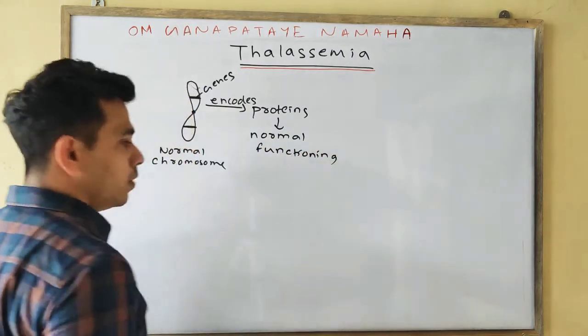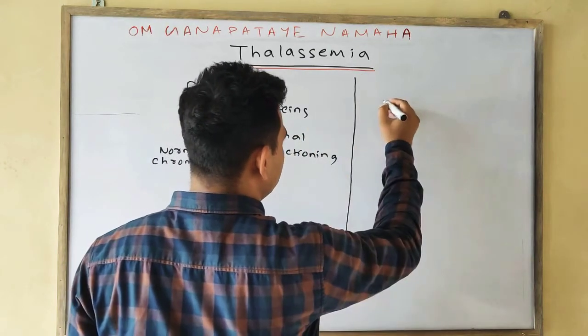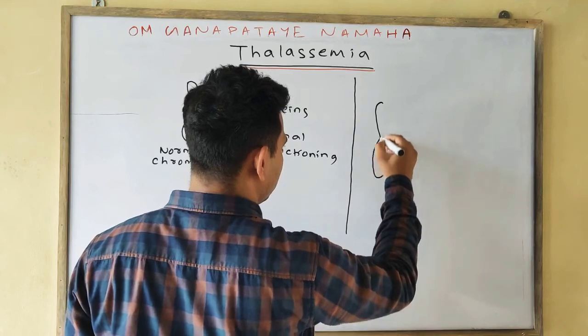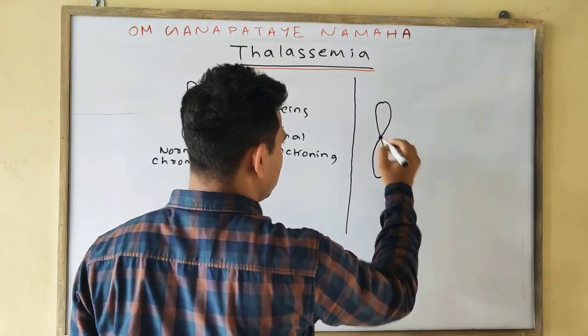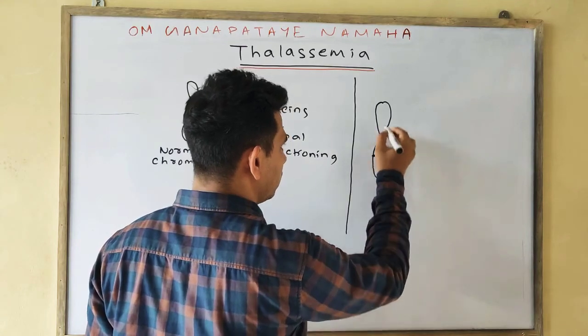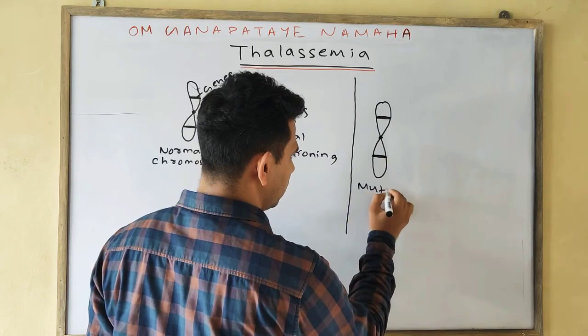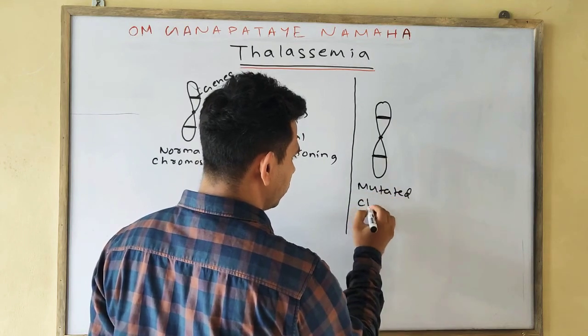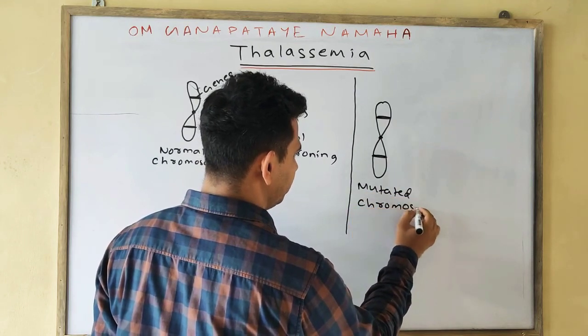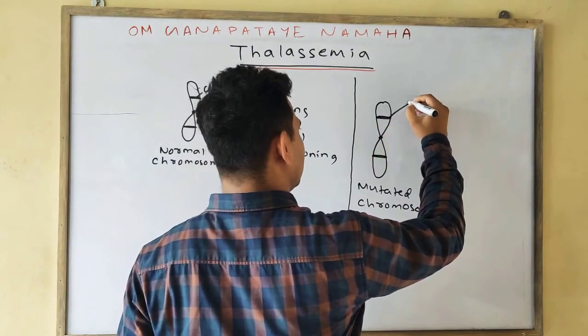Suppose this chromosome is mutated. This one is your mutated chromosome. Now these genes are also mutated.